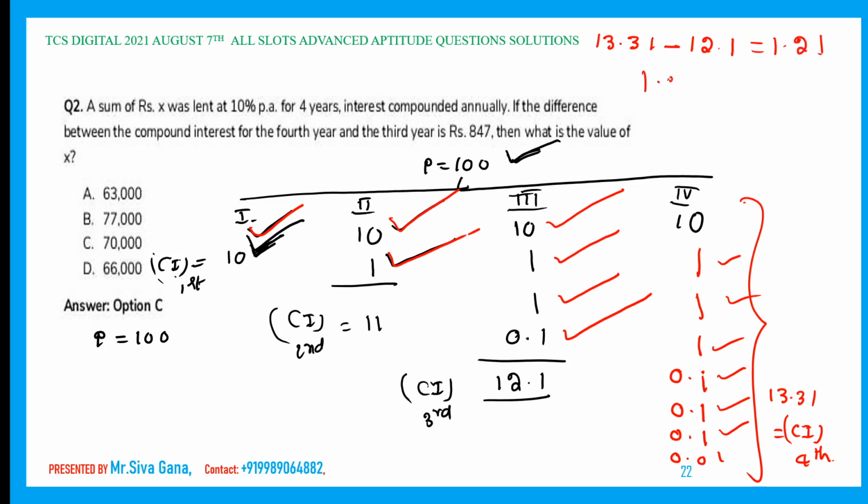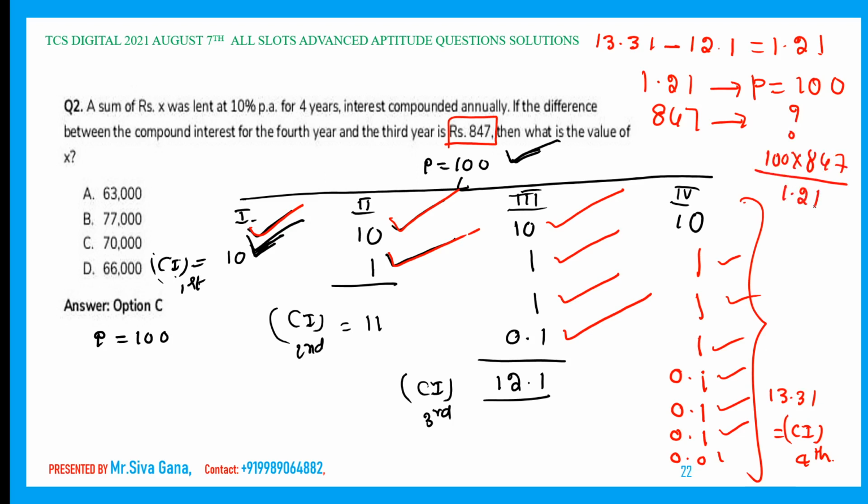Now the difference we got, 1.21, is for the assumed principal of 100. Actually in the question the difference is how much? 847. For the actual difference of 847 we get the principal, which is 100 into 847 whole divided by 1.21. By using the on-screen calculator you exactly get 70,000. Easy question. The calculative part is also easy based on the principal amount.